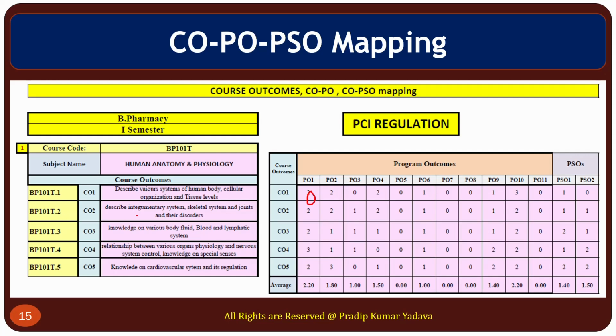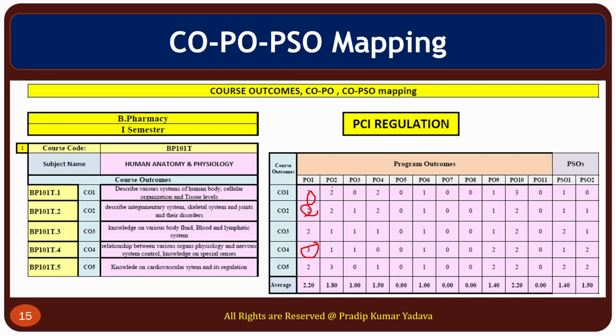Now, second is describe integumentary system, skeleton system, and joints. Again, this is moderate. Now, CO4 is relationship between various organ physiology and nervous system control, knowledge and special senses. The teacher feels it is strongly matching with PO1. That's why here you can see 3.